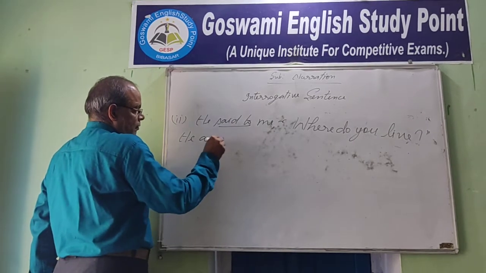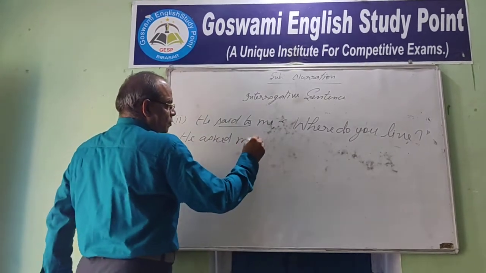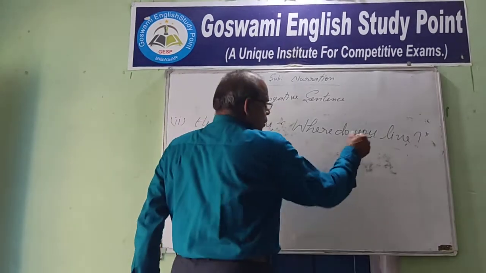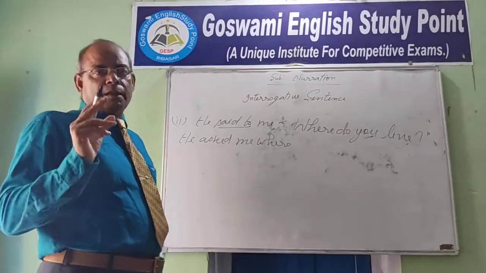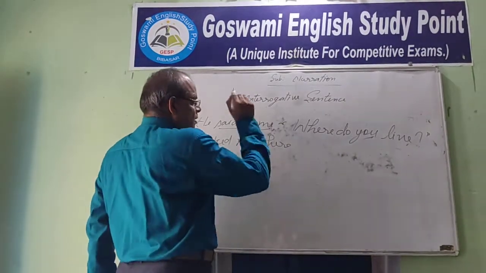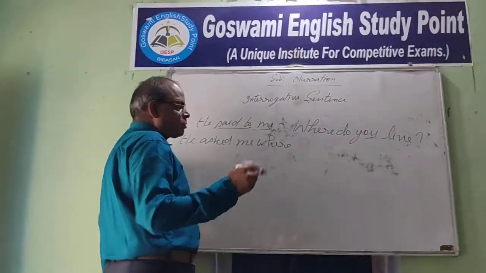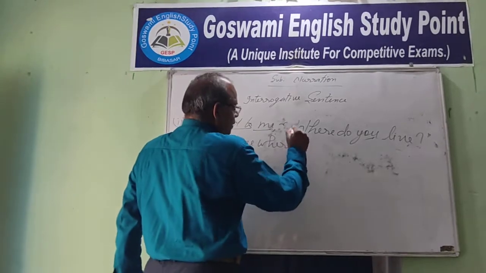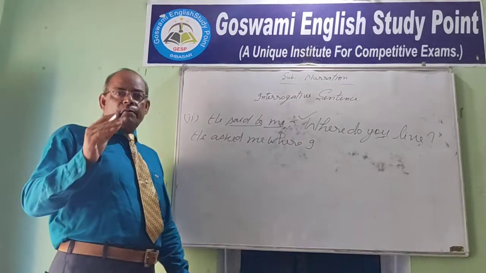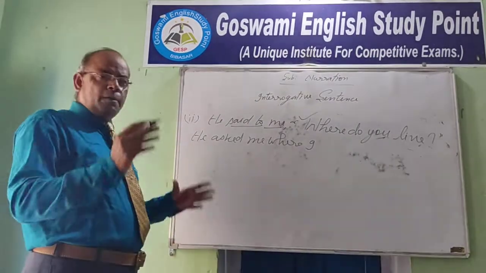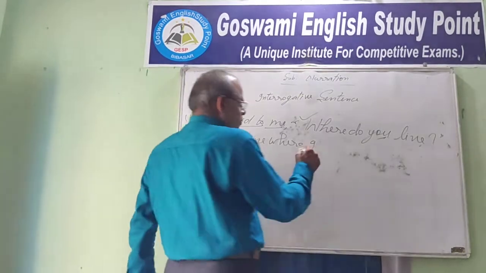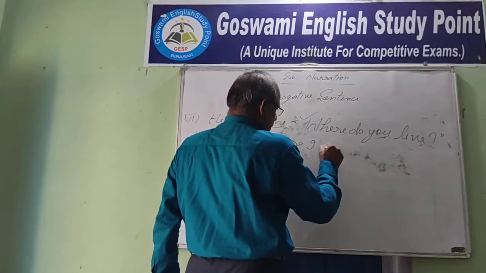He asked me where. Now you is second person, and second person is changed according to the object of the reporting verb. This is the object. He asked me where I. This sentence belongs to the present indefinite tense, and present indefinite is changed into past indefinite. In past indefinite, we have to use the second form of the verb. Where I lived.